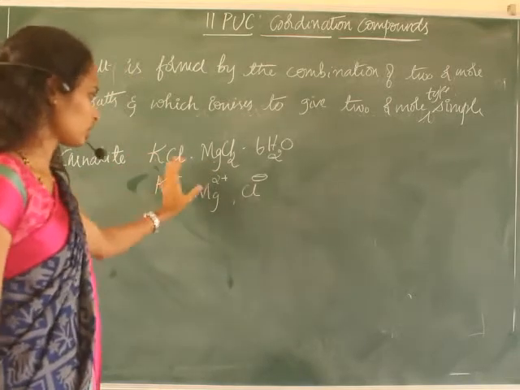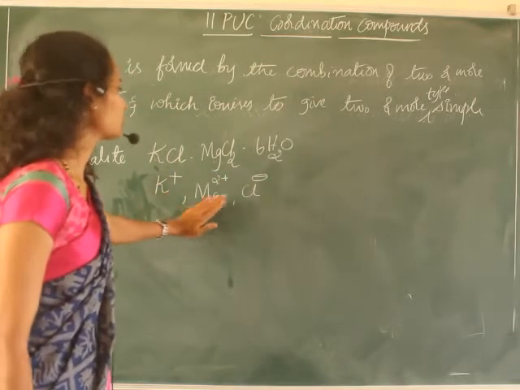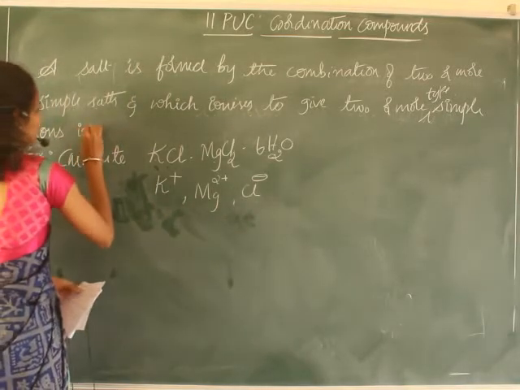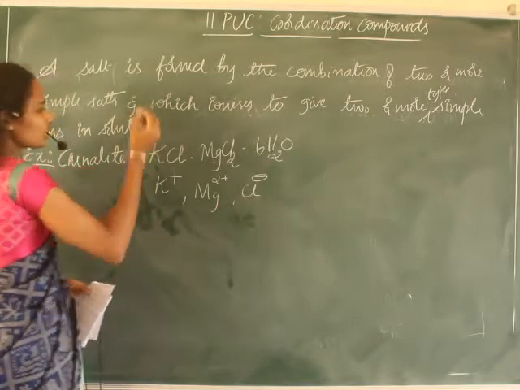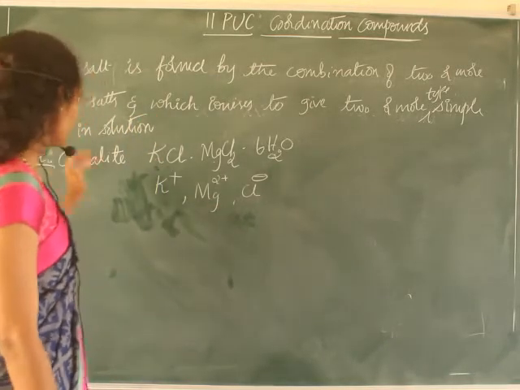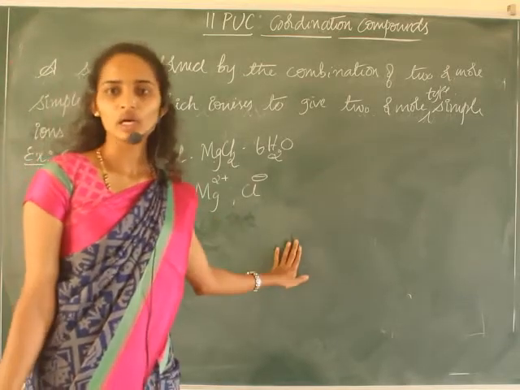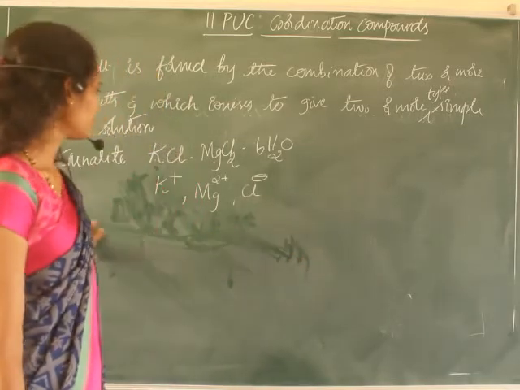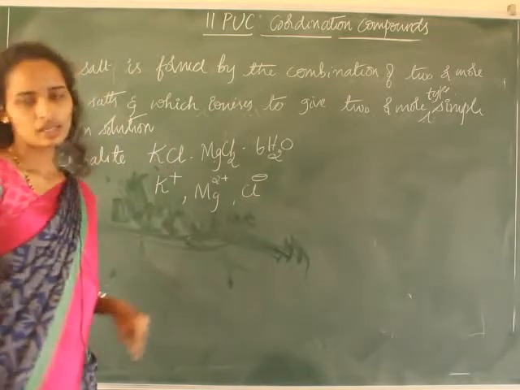In solution the test will show potassium, magnesium, as well as chloride ion. Hence we can define carnallite as a double salt.